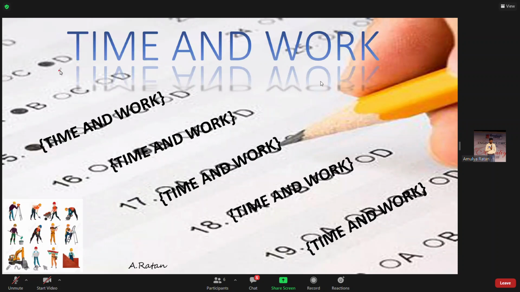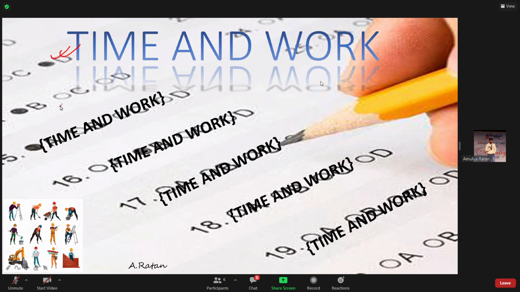That is time and work. So, time and work. In every competitive exam they will ask you questions from this topic, time and work. So, it's a very important topic. That is the reason this topic will go a little bit slowly. Okay, we will understand this topic more clearly. We will practice more questions, so no worries regarding that. So, moving further, time and work.